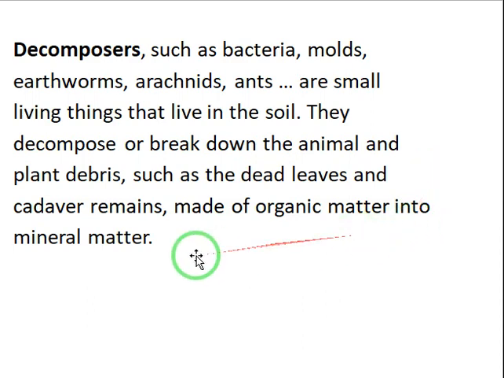For example, by explaining the food chain, we can observe that at the end of every food chain, we have a decomposer. And these decomposers break down the dead material of this living thing and return them to the soil as minerals. These minerals may fertilize the soil and make it more fertile and ready to be planted.